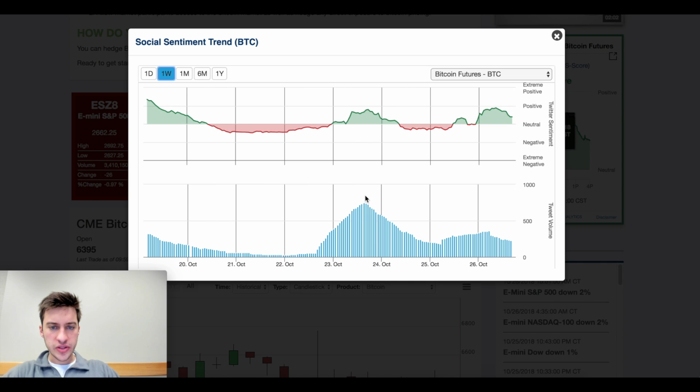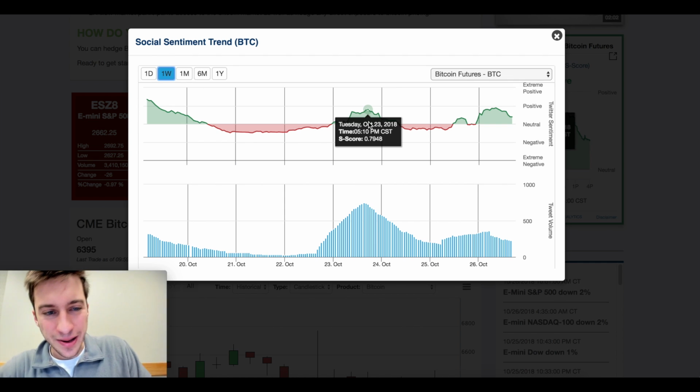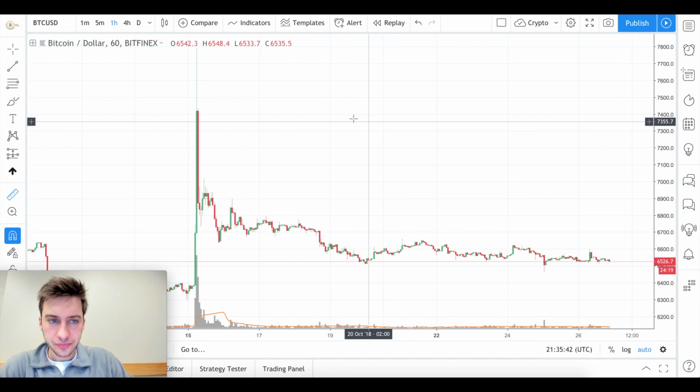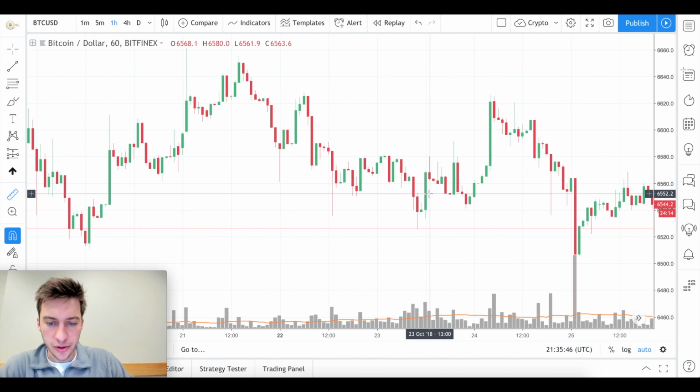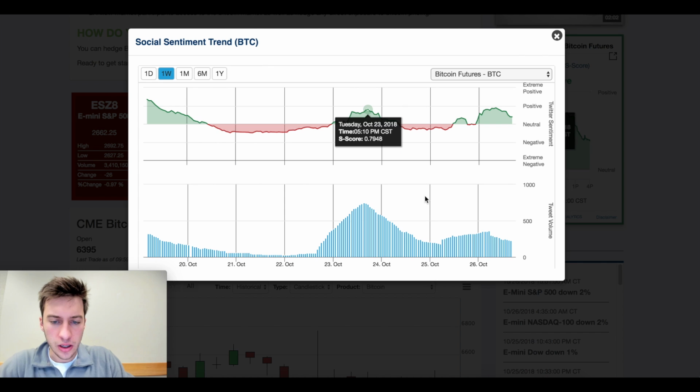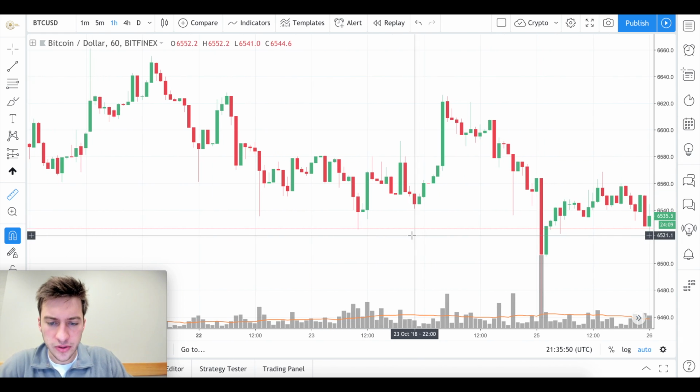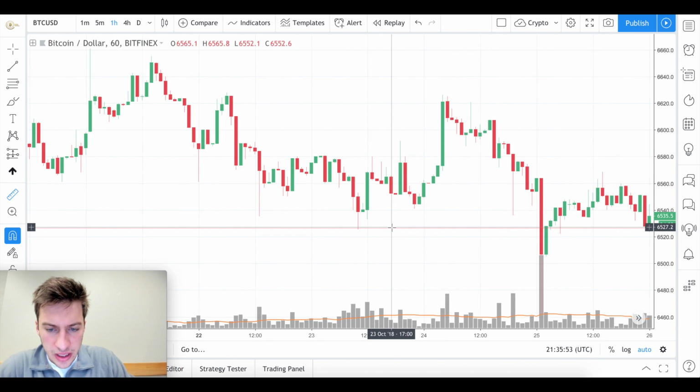So with the 1 week, we see a large amount of action occurring with tweet volume here, as you can see. And that is 5:10 p.m. Central Time, so that would be 17 o'clock Central Time. However, this is not a massive amount of sentiment, really, but we can still look at it. So that's 17 o'clock on the 23rd. So that would be here.